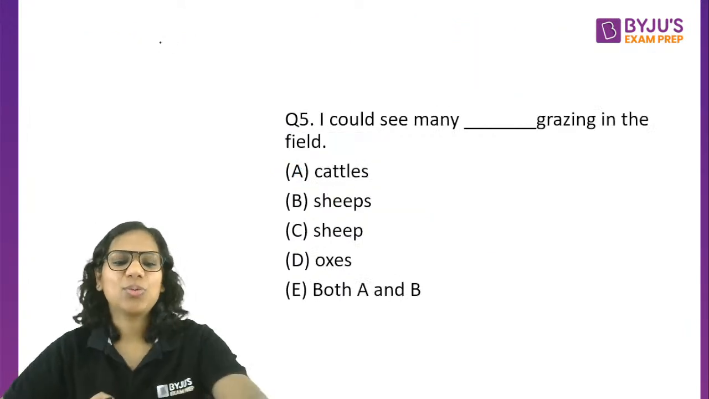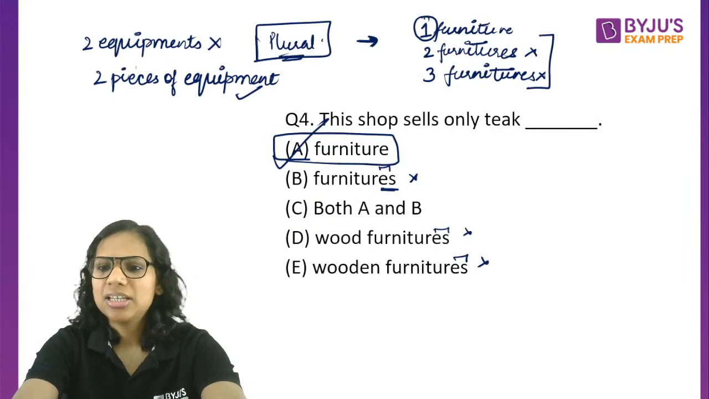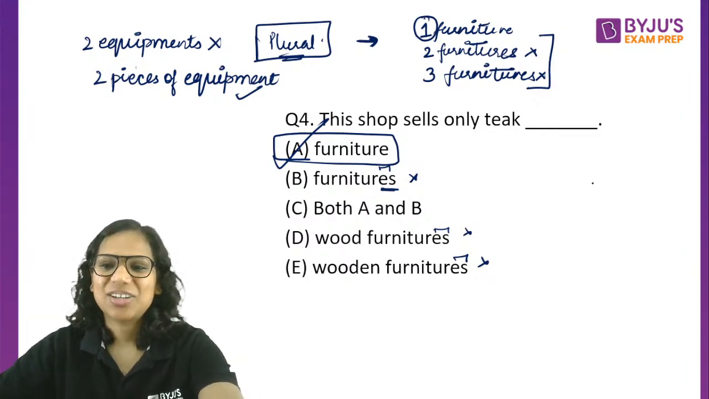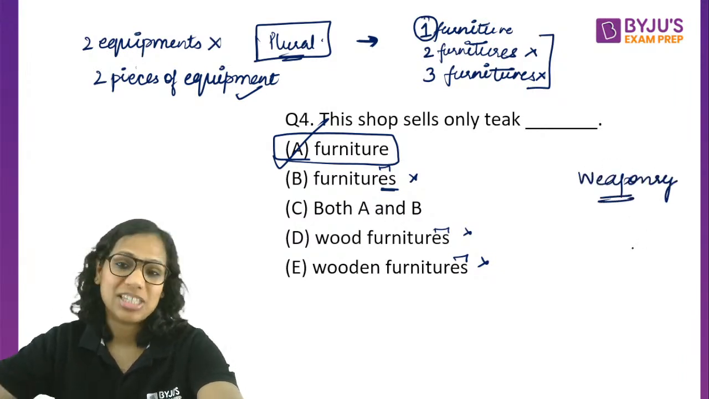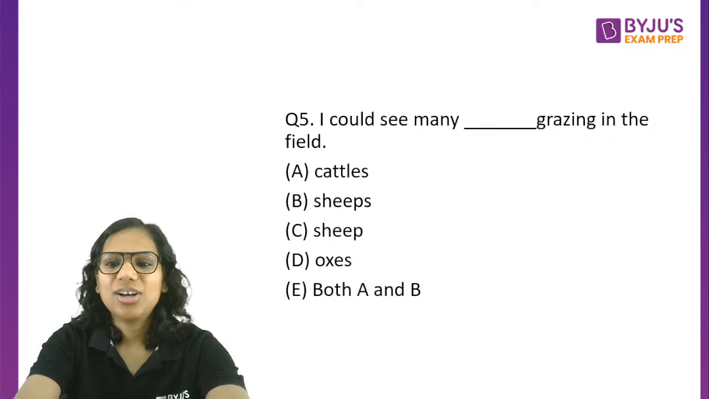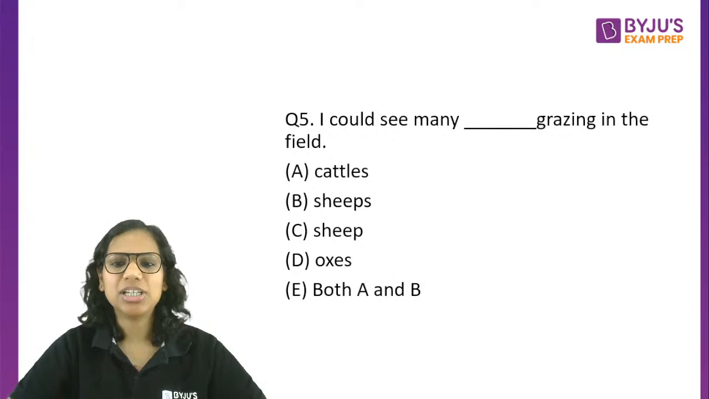Okay. Now, the fourth answer was option A. What if I'm talking about different types of swords that I have with me right now? Then you will say different pieces of equipment. And the better term would be weaponry. These are your weapons. So pieces of weaponry, or different weapons in case there are different types of swords. Okay. Question 5. I could see many dash grazing in the field.